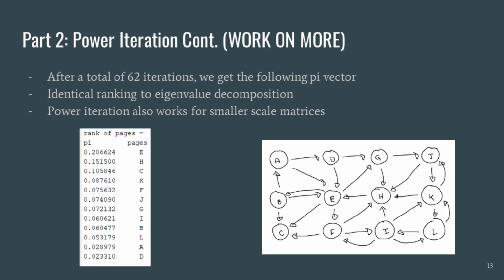Web page E is once again, and rightly so, the highest ranked web page, while web pages A and D are still the lowest ranked web pages. Power iteration proved to give an identical ranking to the eigenvalue decomposition method. While the individual values were not identical, there were no significant differences that affect the final result in terms of order. We know that the method was primarily used for extremely large matrices, but now with the conclusion of this example, we can also say it works fairly well with small matrices.